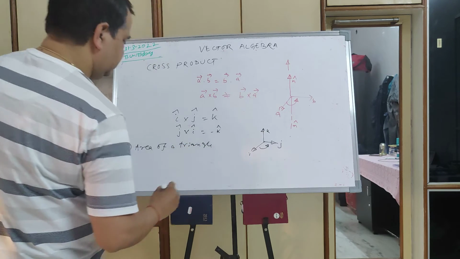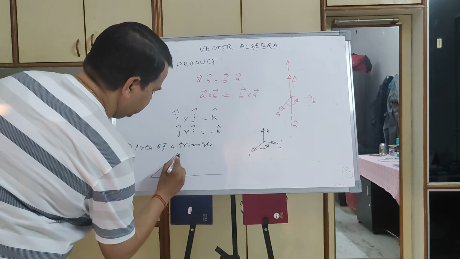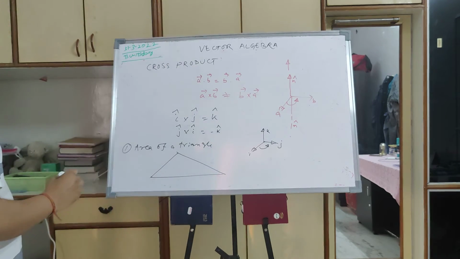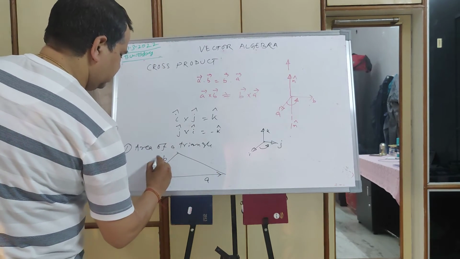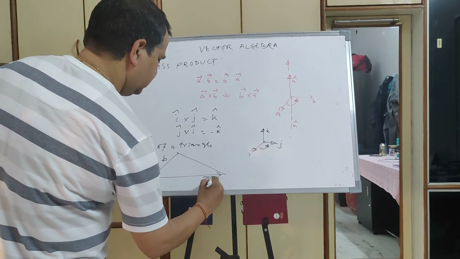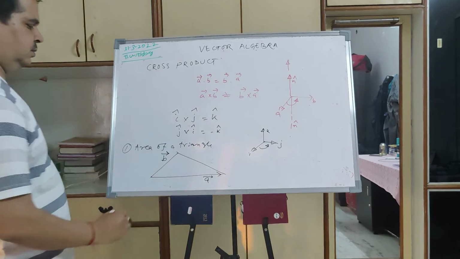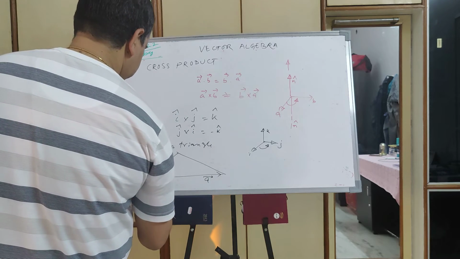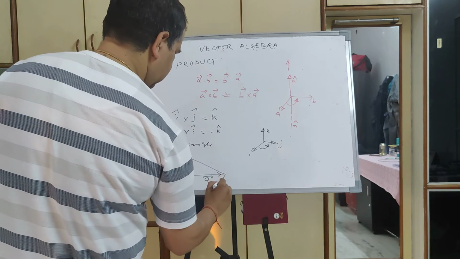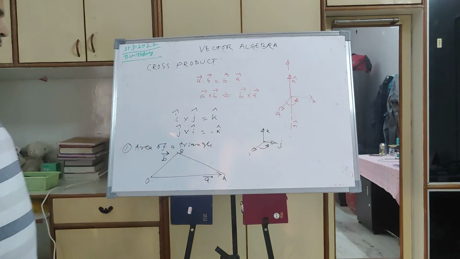Okay. So let me draw a triangle. Let me say this is my vector A, this is my vector B. Let us say this is O, A and B. Let us say this is my triangle OAB.